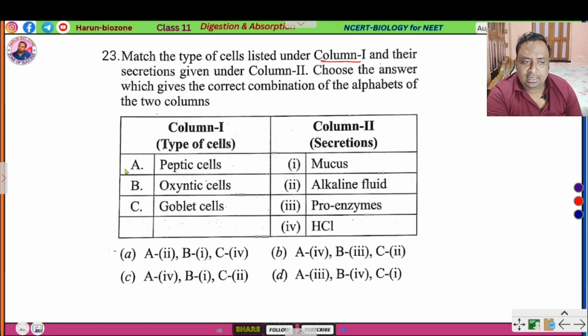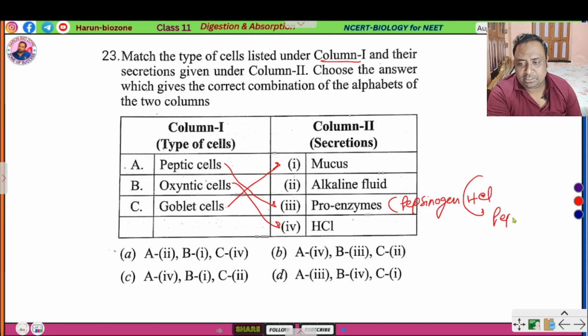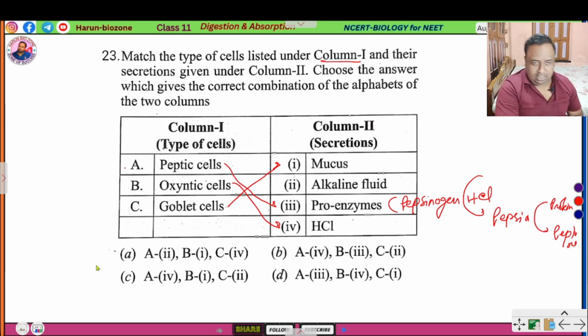Next question is, match the cell type listed under column A with its secretion. The oxyntic cell secretes hydrochloric acid, goblet cell secretes mucus, peptic cell secretes proenzymes, that is pepsinogen, that in the presence of hydrochloric acid converts into pepsin, which converts protein into peptone. So here the right answer is D.